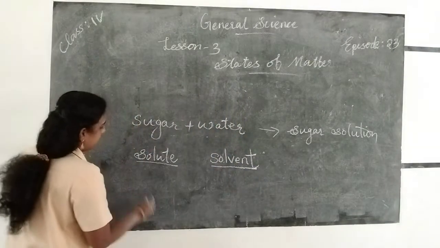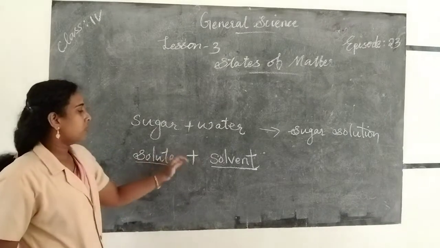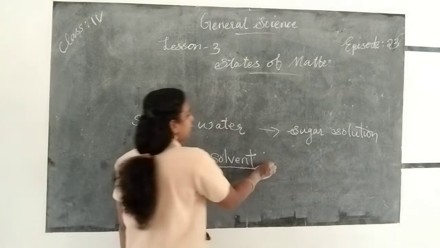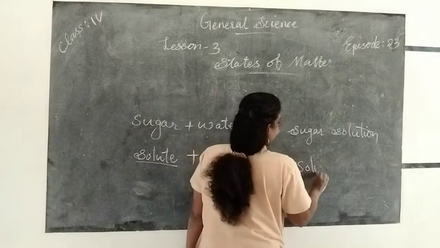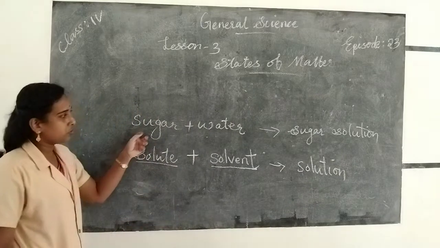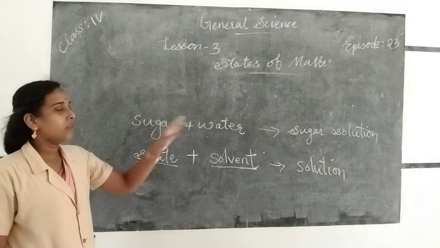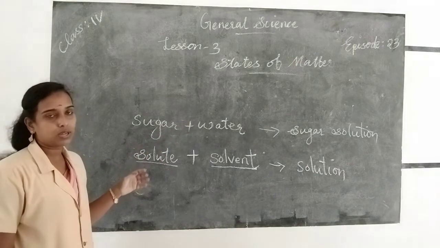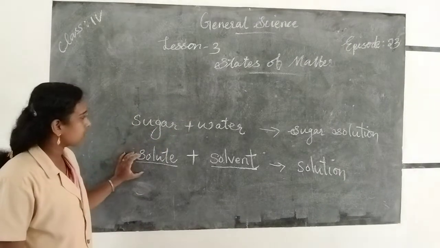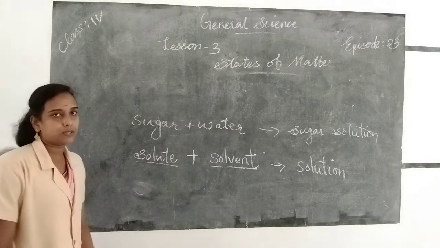If we add solute to a solvent, then we get a solution. To prepare a sugar solution, we take sugar and water, mix it well and stir it, then we get the solution of sugar. Here sugar is the solute and water is the solvent.